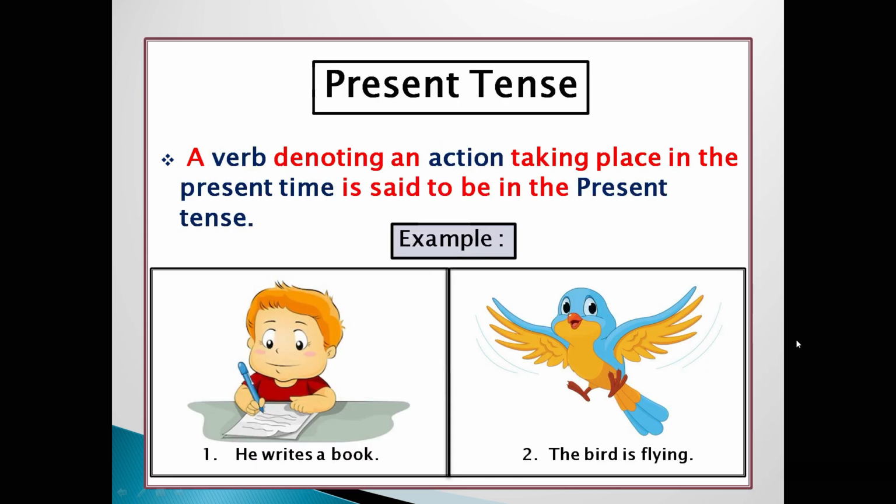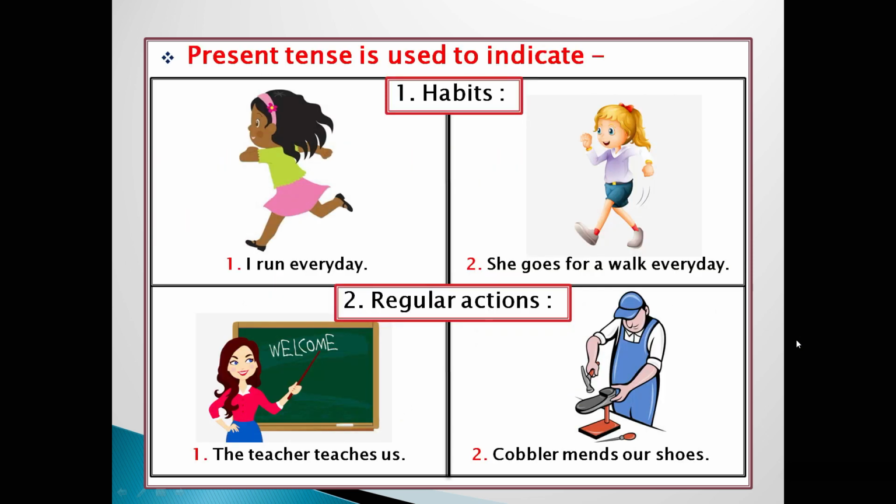Now, present tense. A verb denoting an action taking place in the present time is said to be in the present tense. Example, he writes a book. The bird is flying. Present tense is used to indicate habits, regular actions, current situation, universal facts.